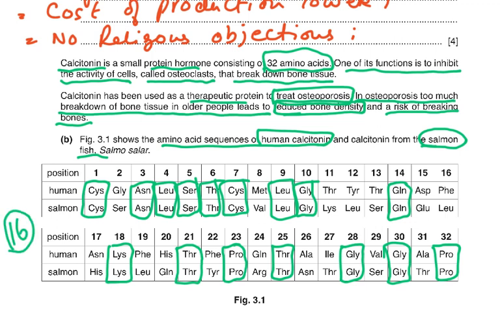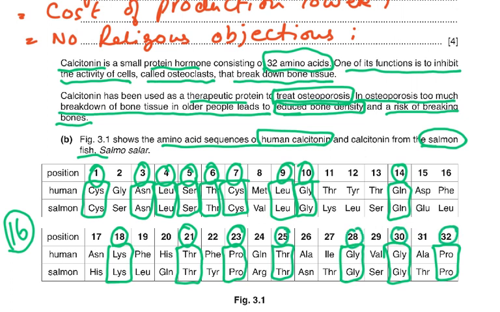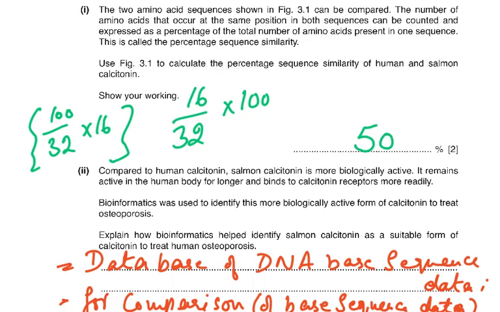Count these: 16 out of 32 are the same. So this is same 1, 2, 3, 4, 5, 6, 7, 8, 9, 10, 11, 12, 13, 14, 15, and 16. So 16 out of 32 are the ones which are the same. So you look at this next question.